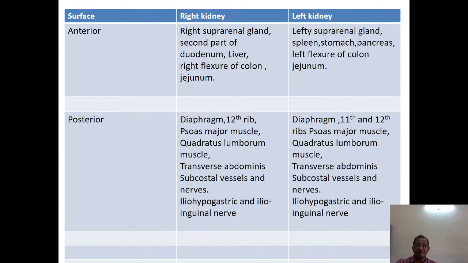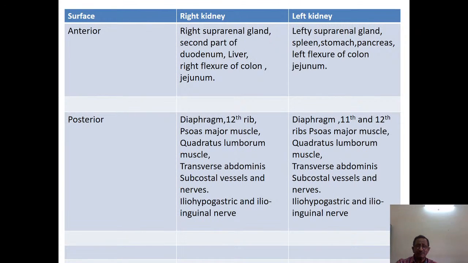On the anterior surface we have the right suprarenal gland on the right kidney and the left suprarenal gland on the left kidney, and the second part of the duodenum on the right kidney, whereas spleen, stomach and pancreas on the left kidney. The liver is in the anterior relation of the right kidney, and the right flexure of colon and jejunum, whereas the left flexure of colon and jejunum are common.